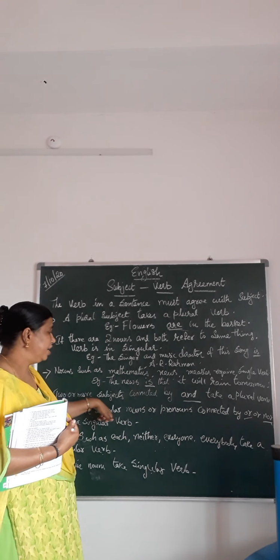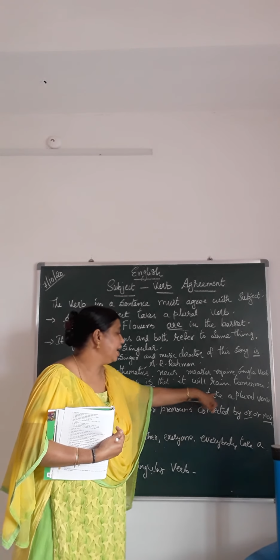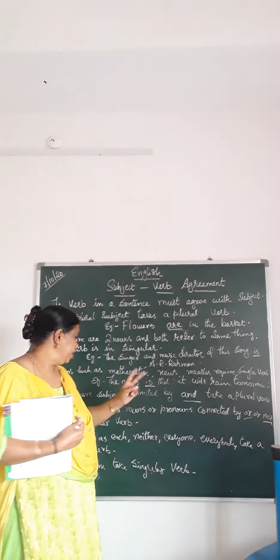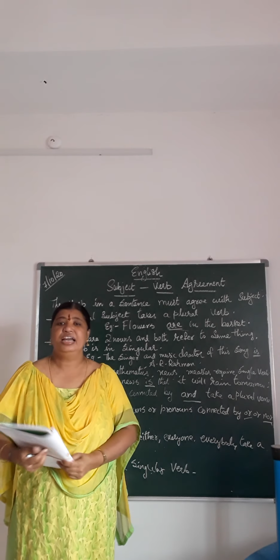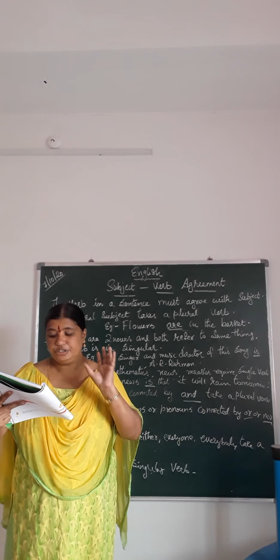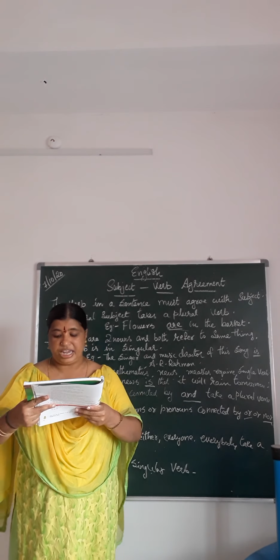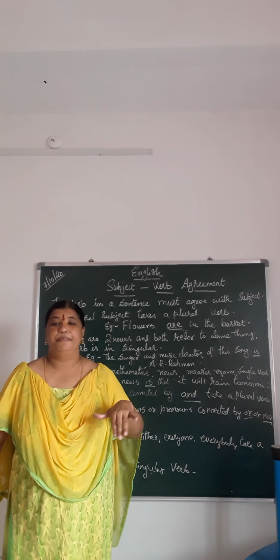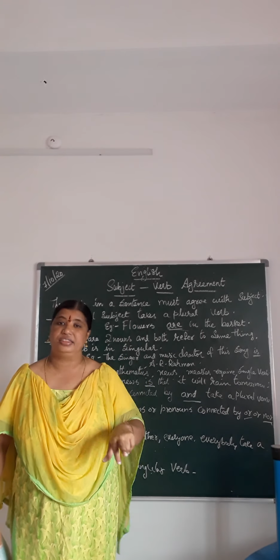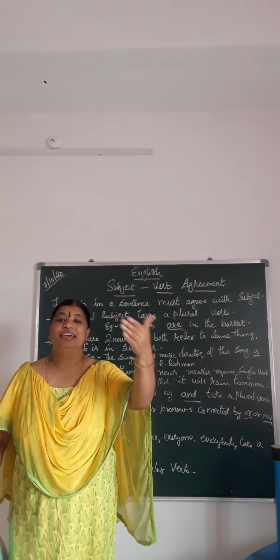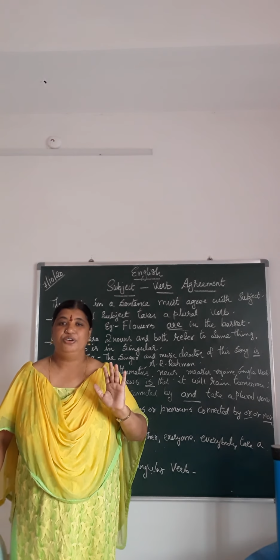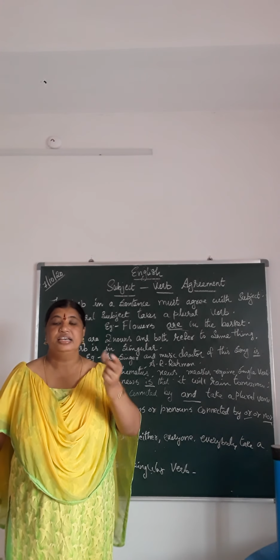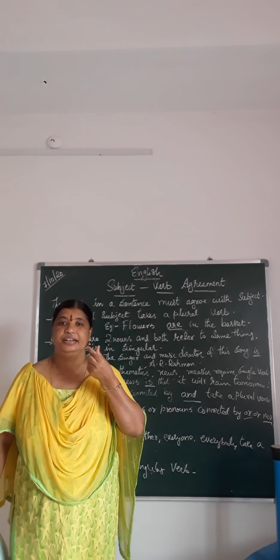Two or more subjects connected by and take a plural verb. Connected means they are joined. So if they are joined together, then you have to use a plural verb. For example, Rohan and Karthik are working in the same place. Rohan and Karthik are two nouns joined by the word and.